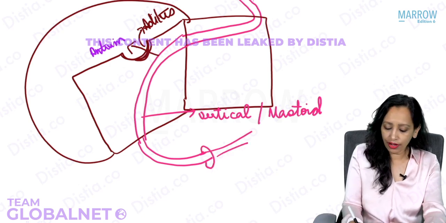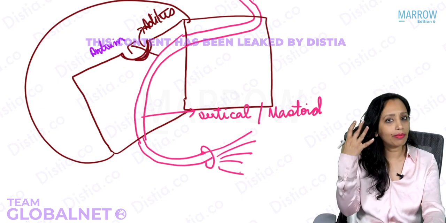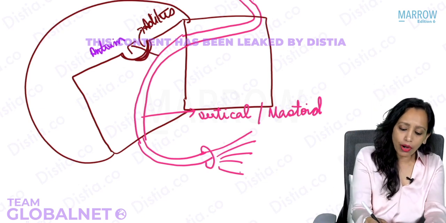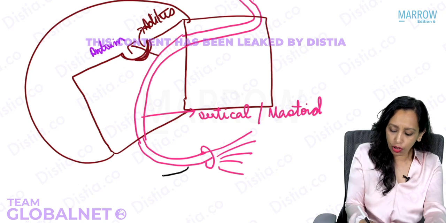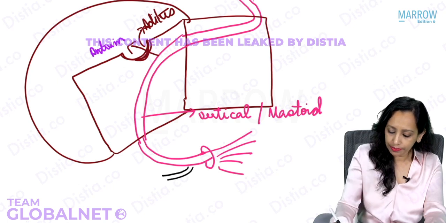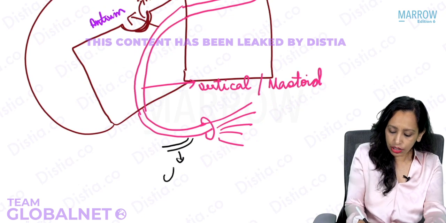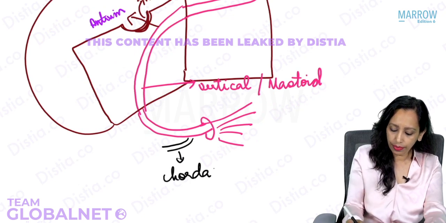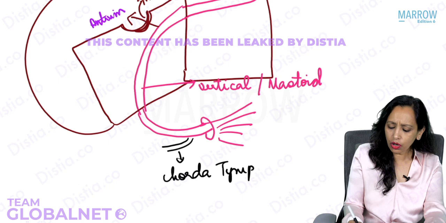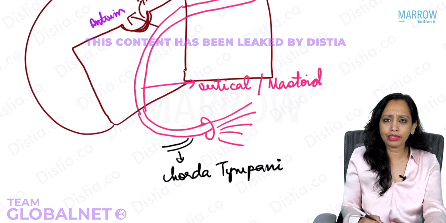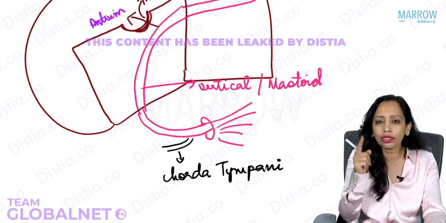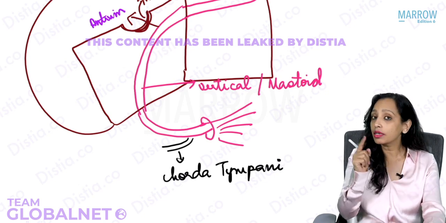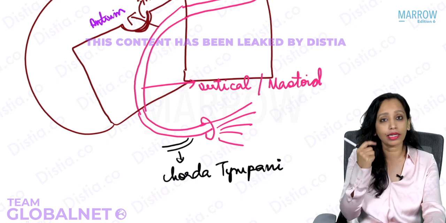Now, it divides into the 5 branches which supply the muscles of the face. Just before exiting, the facial nerve gives a branch. This is known as the chorda tympani. What does the chorda tympani supply? The anterior 2/3 of the tongue. Does it give taste or sensation? It is for taste. Taste to which part of the tongue? The anterior 2/3 of the tongue.